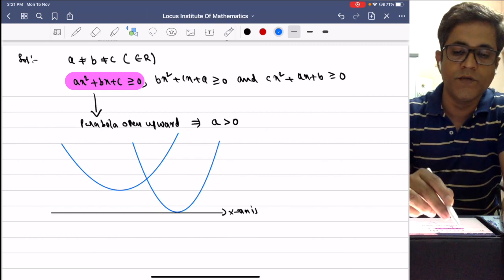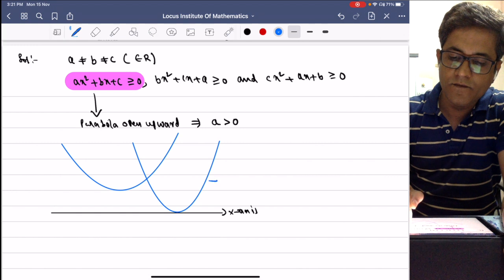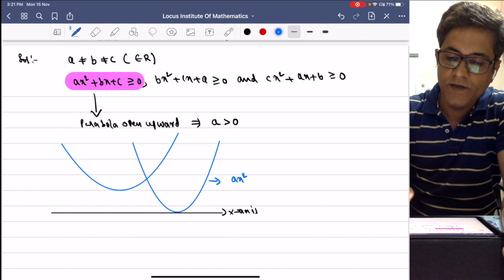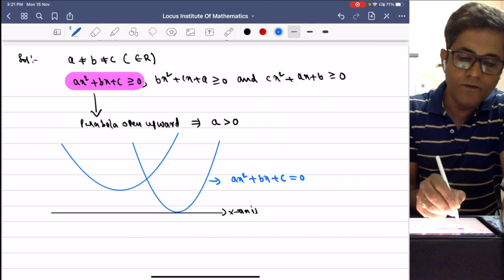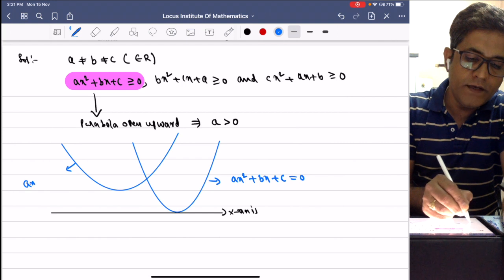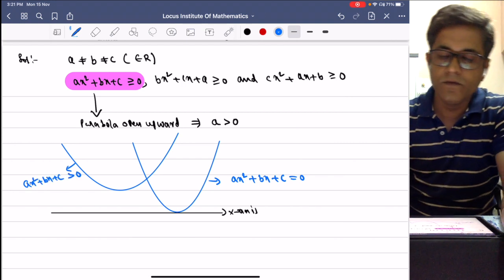These two situations are possible. For the first case, ax square plus bx plus c is equal to 0. For the second case, ax square plus bx plus c is greater than 0.